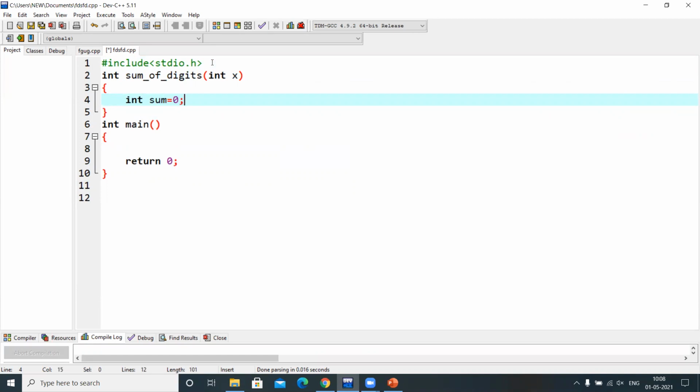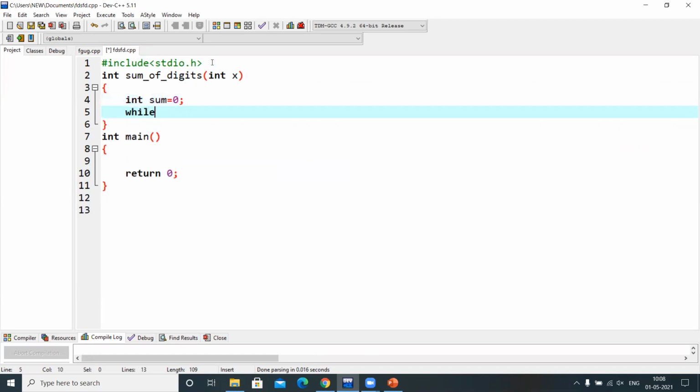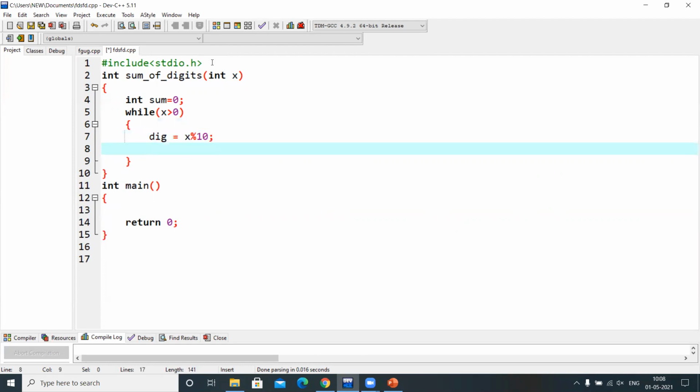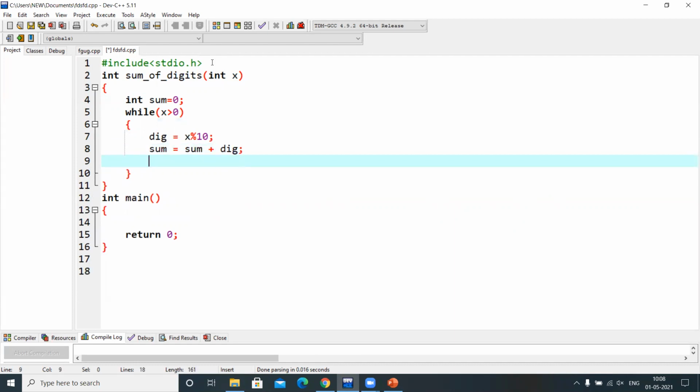Now see how to write the code for it. First I will take int sum equal to 0, and while x is greater than 0, first I need to extract the digit, right? digit equal to x mod 10 gives me the digit, and I will add that digit to the sum: sum equal to sum plus digit. I prepare for the next iteration with x equal to x divided by 10. By iterating over this loop, we can find the sum of the digits.